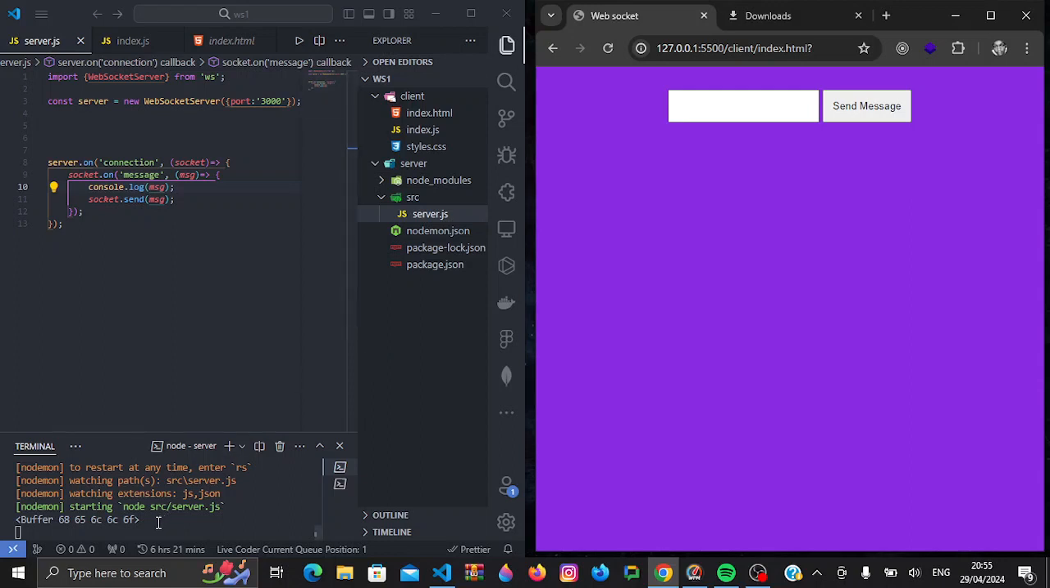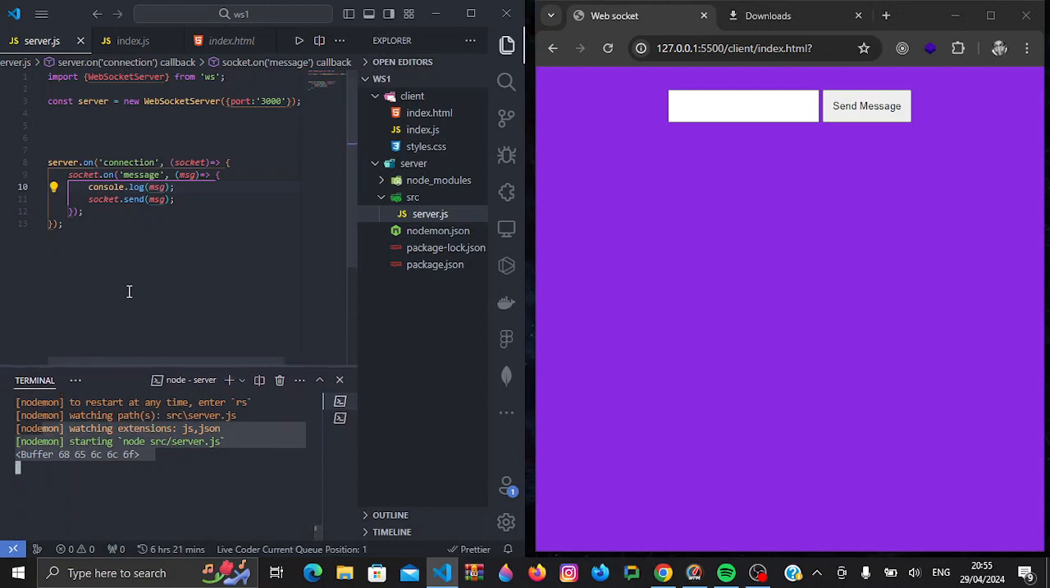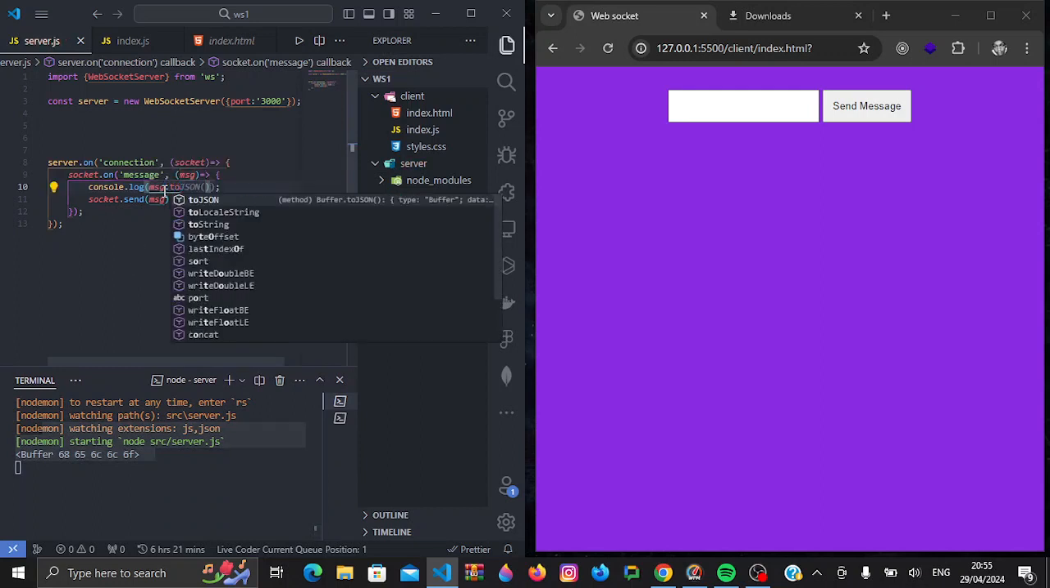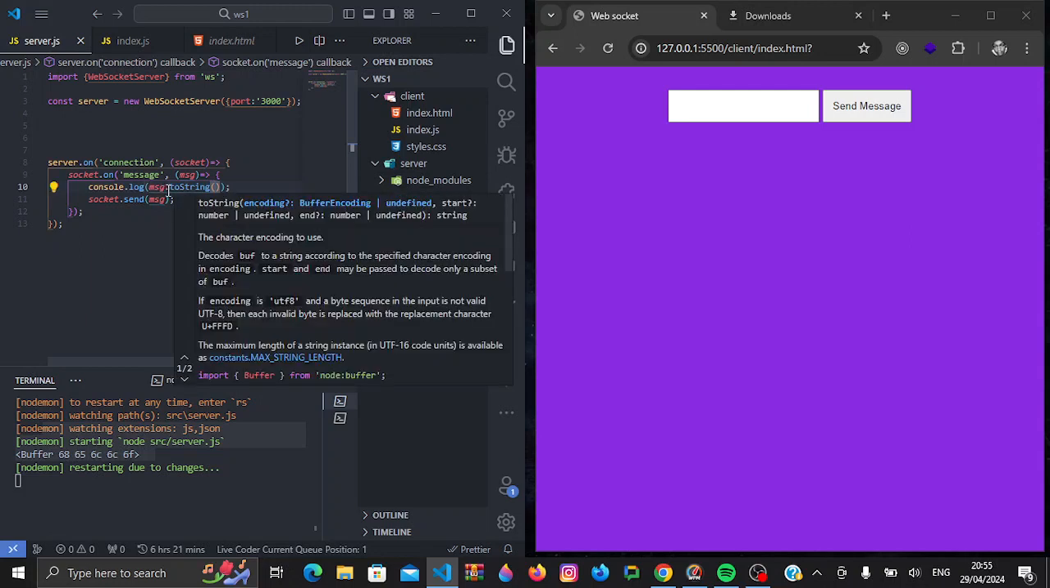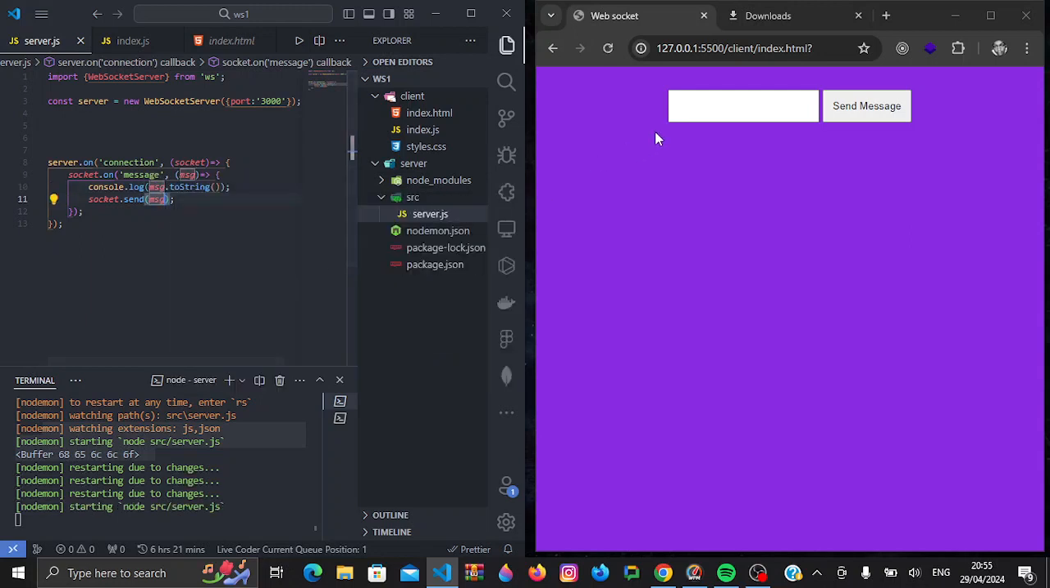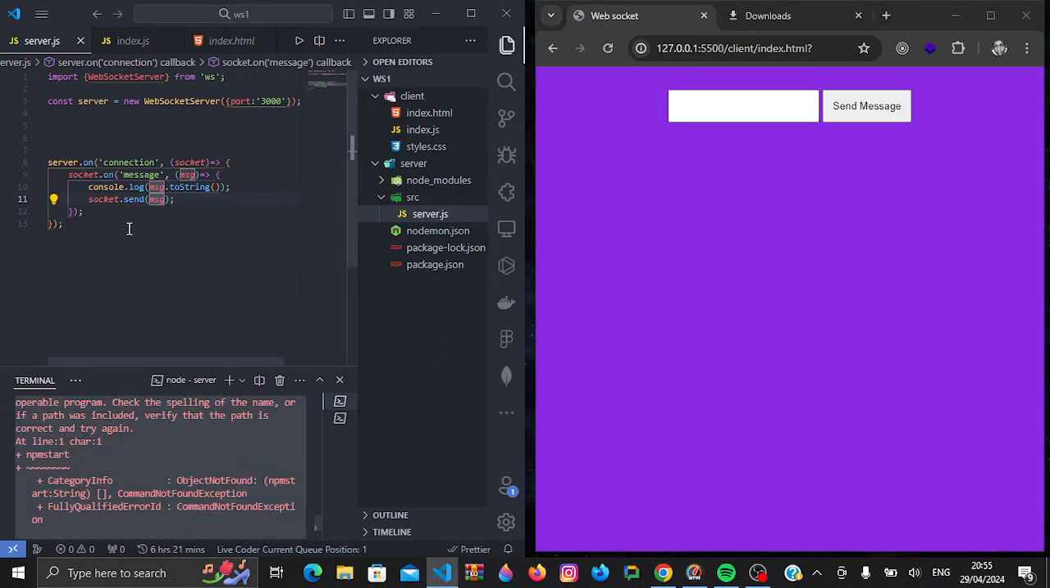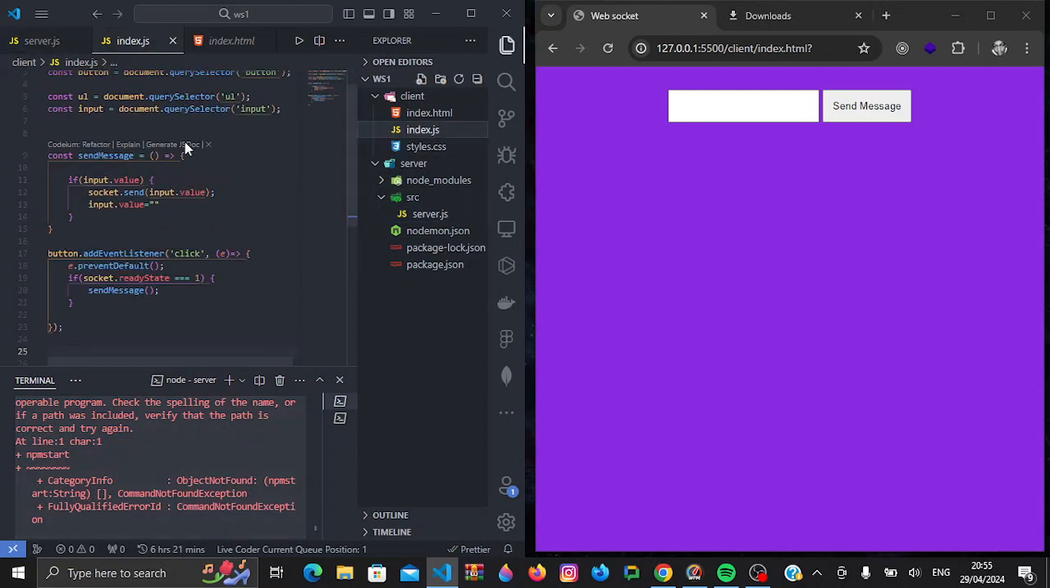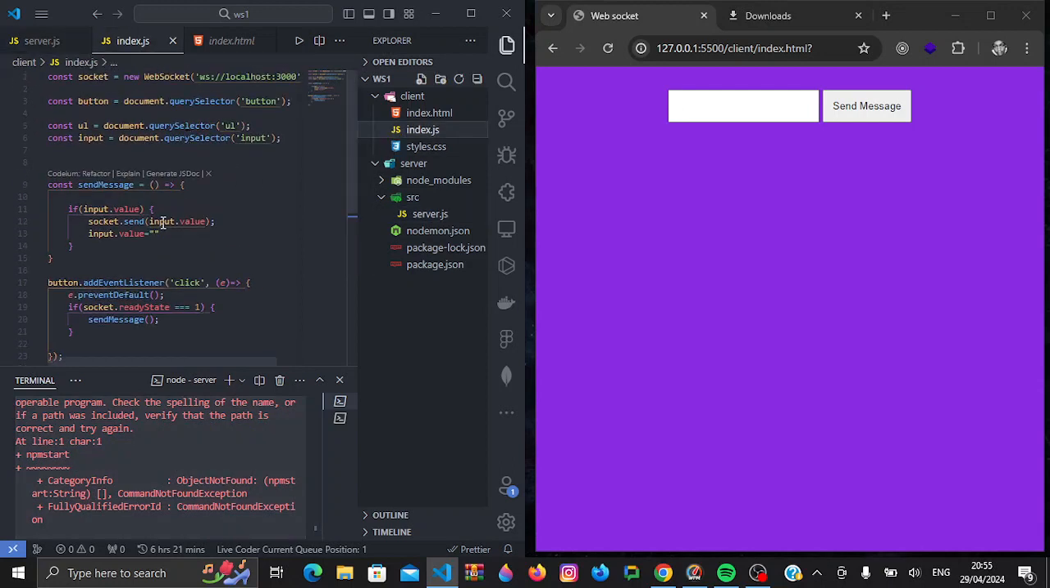Yeah, what we get here is a buffer. This is how the data is passed. But if we only want to see the contents of that buffer, we have methods which we can use. For example, we can do toString, I suppose. Then once we try it again, see we get hello. So whatever we've done, using our client, we've sent a message to our server.